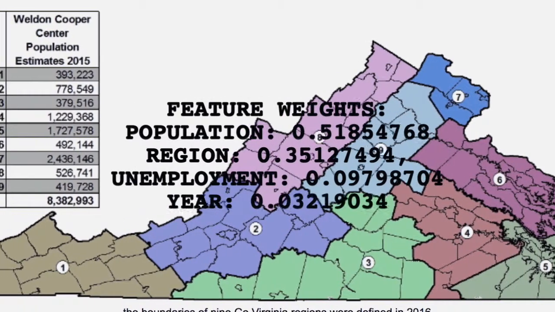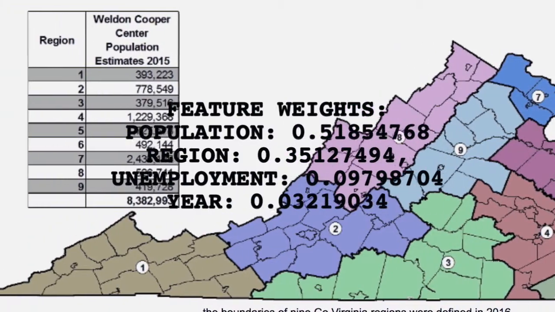Population and region seem to have the biggest effects on crime rates, as shown by the weights of the grid search. Unemployment did not have as much of an effect on crime as we had hypothesized. These feature weights make sense because they had high correlations with crime index when we performed clustering earlier on. This provides a deeper insight on how to tackle the issue of high crime rates in Virginia.